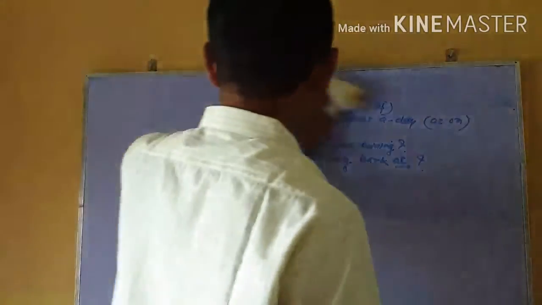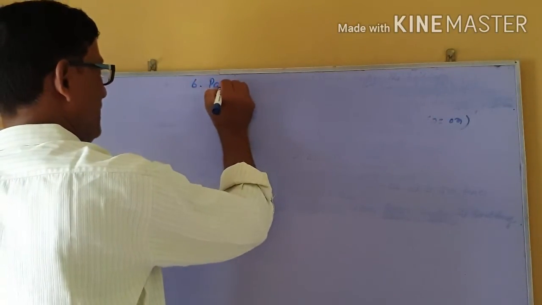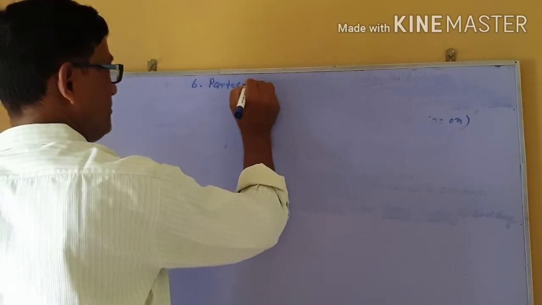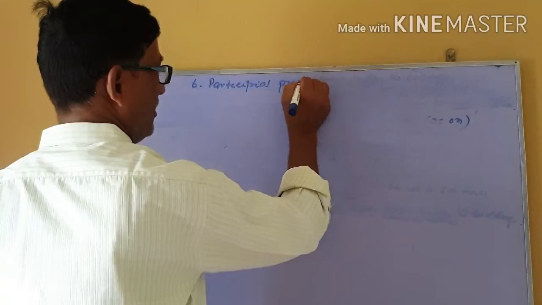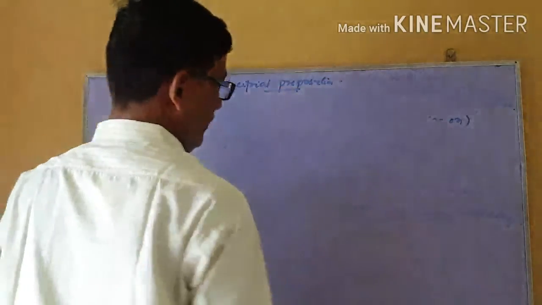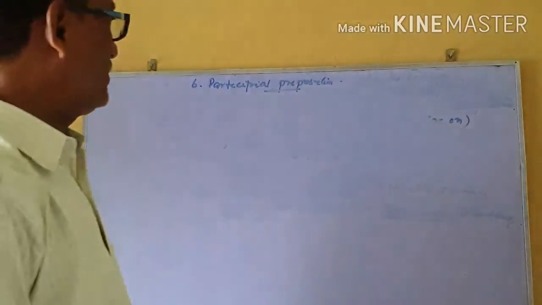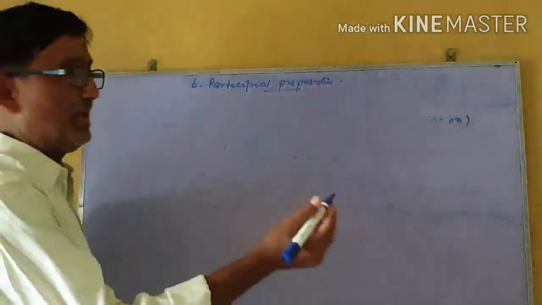Number 6 is called participial preposition. When present participles are used for the sake of the preposition in a sentence, it is called a participial preposition.